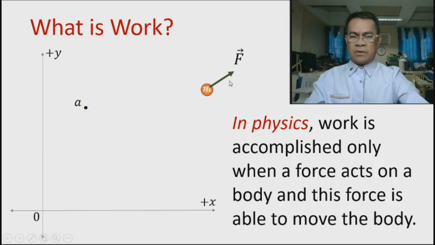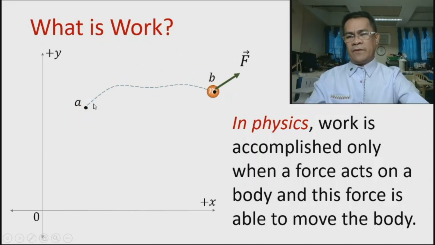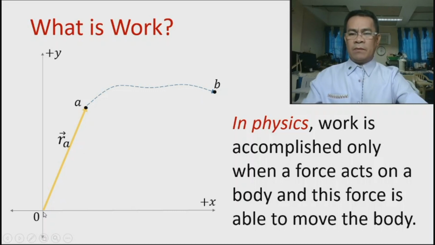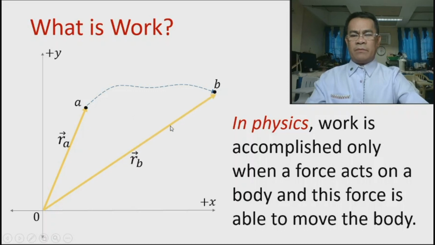then moves to another point, B. So, therefore, the body is said to be in motion. It's because there was a force acting on it and we have the displacement. Now take note that this object starts from the initial point A, whose radius from the point of reference is RA, and we have the final position of the body or the particle at point B. It has a position of RB.